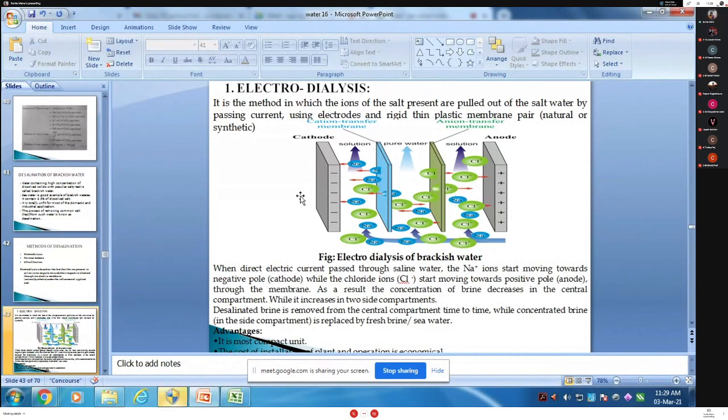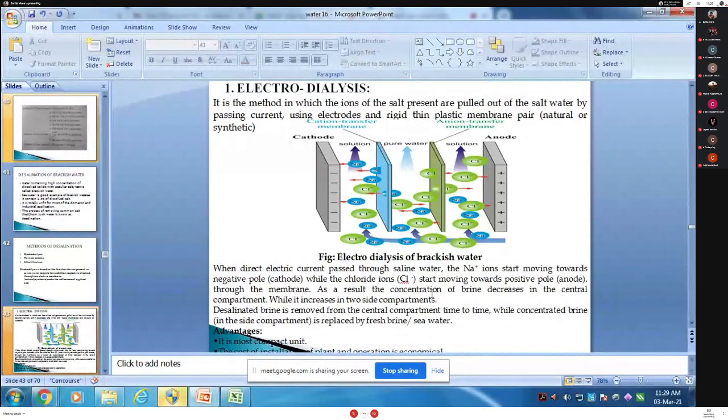The positive ion goes to the negative pole and the negative ion goes to the positive pole, that is the anode, through the membrane. As a result, the concentration of brine, meaning salty water, decreases in the central compartment.